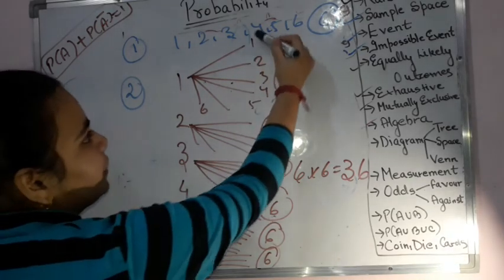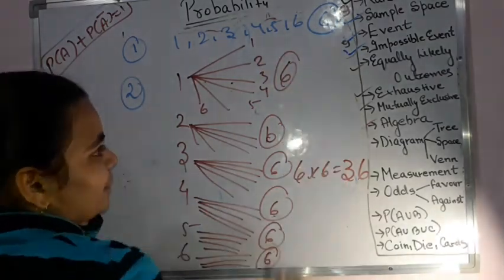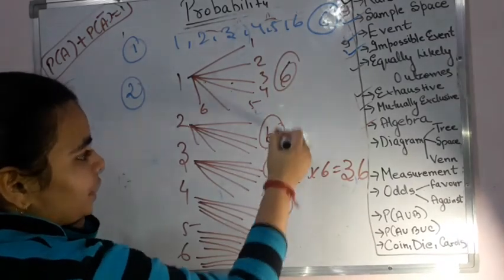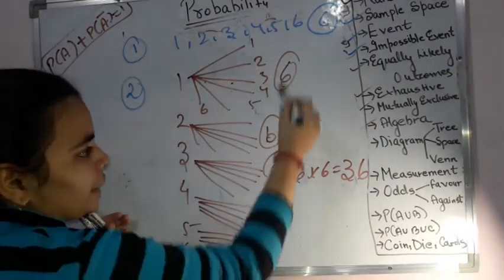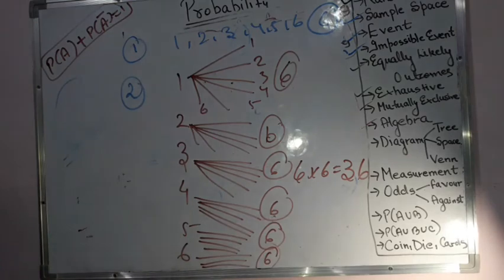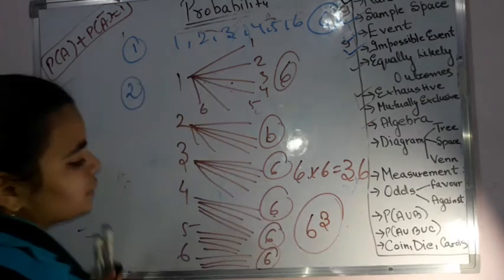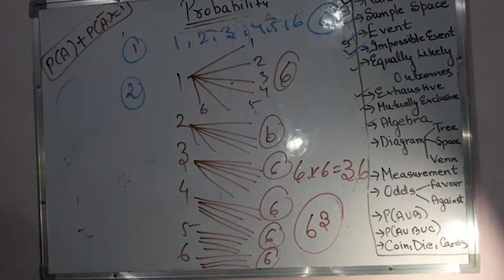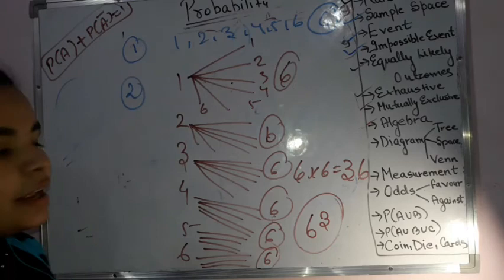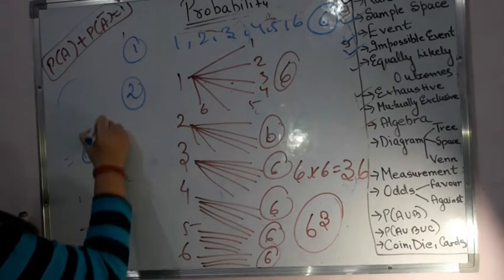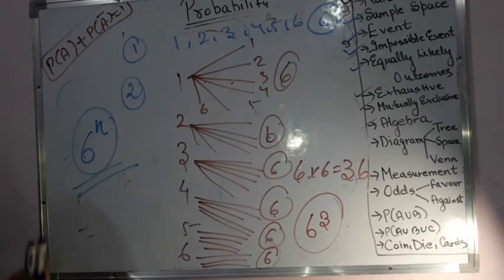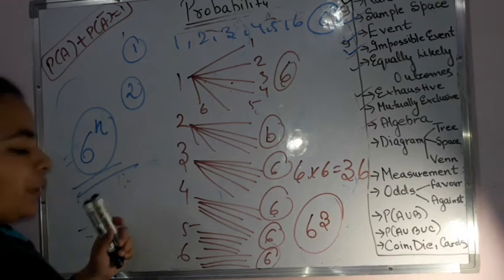When it is done thrice, similarly 6 into 6, 6 into 6, 6 into 6 into 6. That means 3 times you will be doing it, so you get 6 raised to the power 3 when you toss or throw a die thrice. Therefore, when 6 outcomes were there, the total number of outcomes is 6 raised to the power n. Okay, so this is the thing that you need to remember.